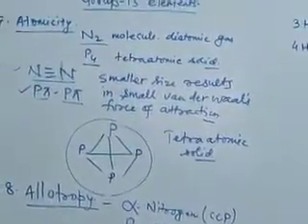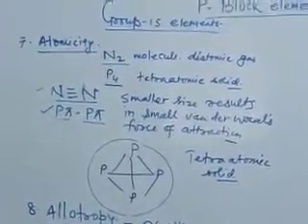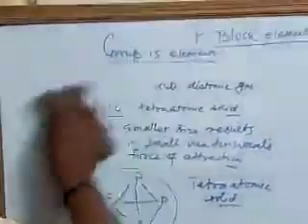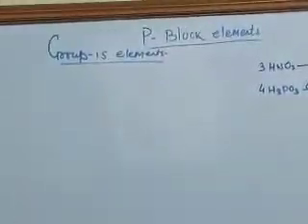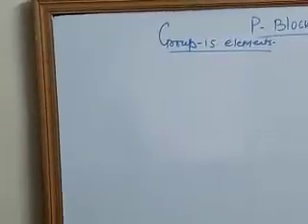Now, atomicity, allotropy, and now we proceed to a very important property of group 15, that is oxidation state.